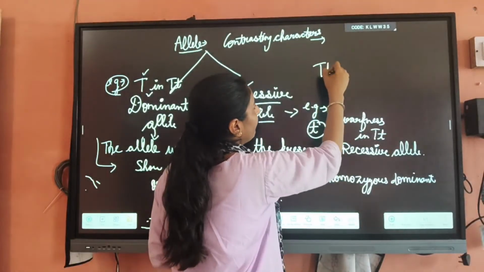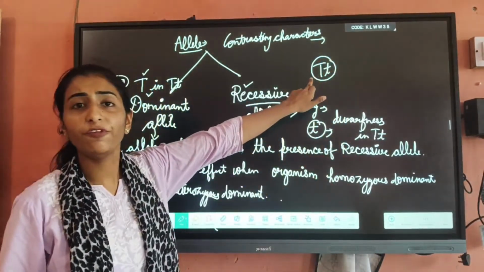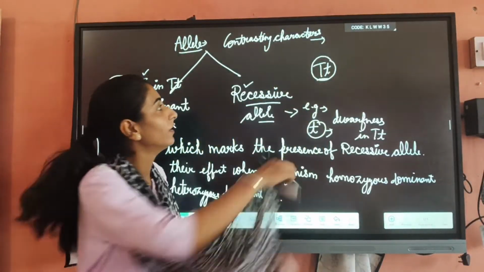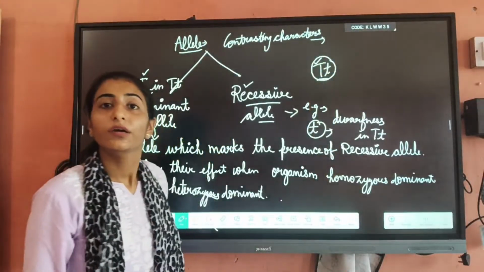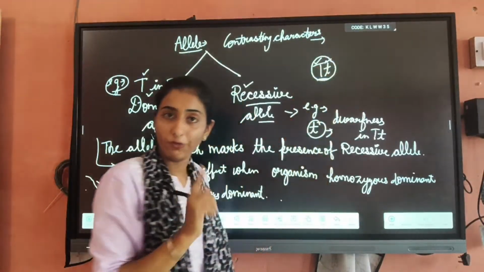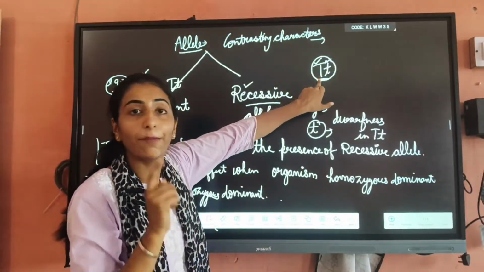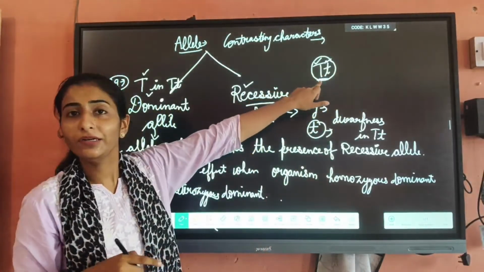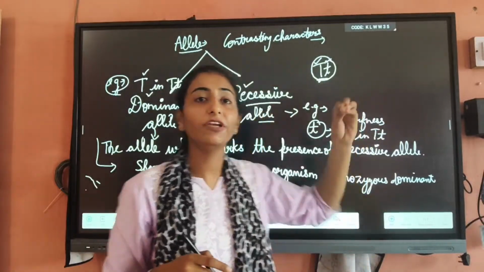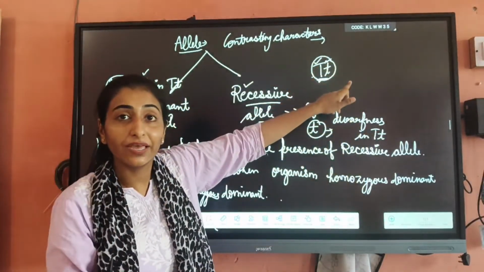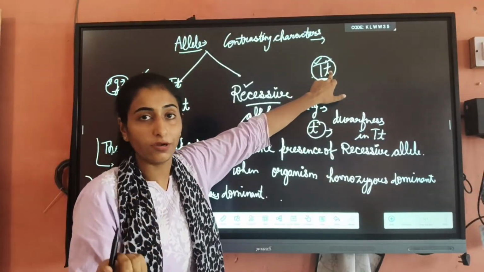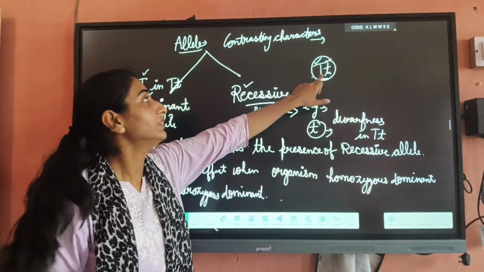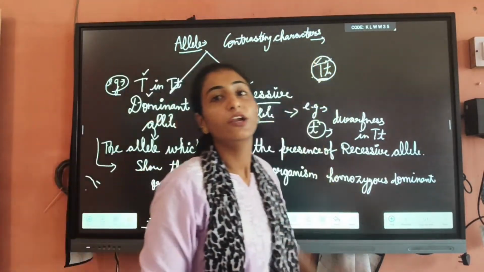Let's suppose we are having this type of allele. Allele means a pair of contrasting characters. Here capital T shows tallness, and small t shows the dwarfness character. So here we can say that capital T is dominant and small t is recessive, because capital T shows its effect and hides the expression of dwarfness, or small t. Why is small t recessive? Because it hides its expression in the presence of the dominant gene.